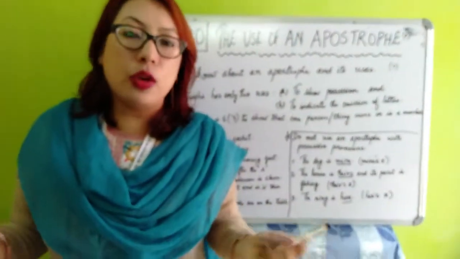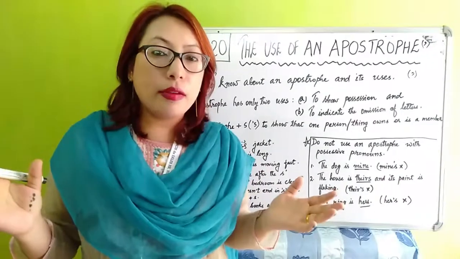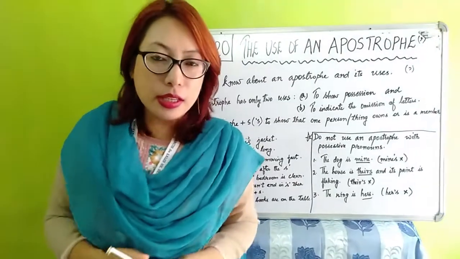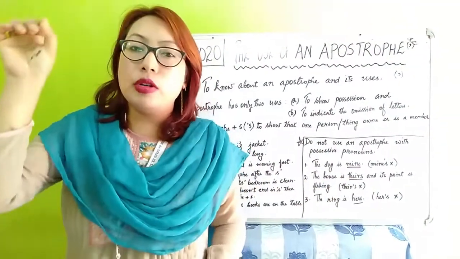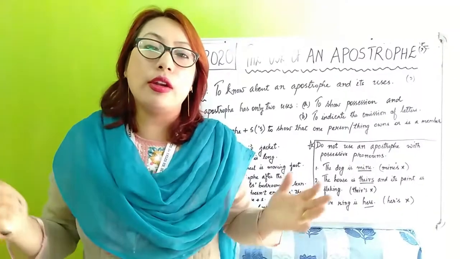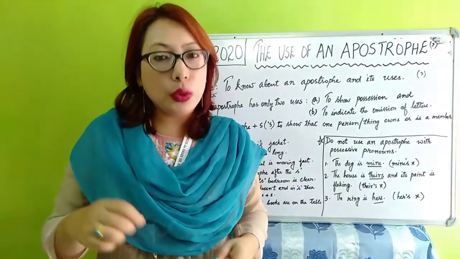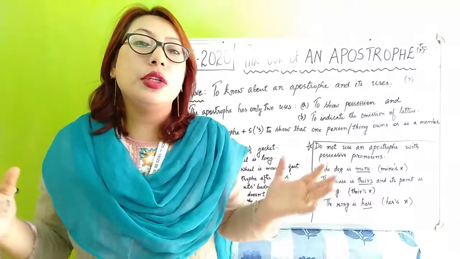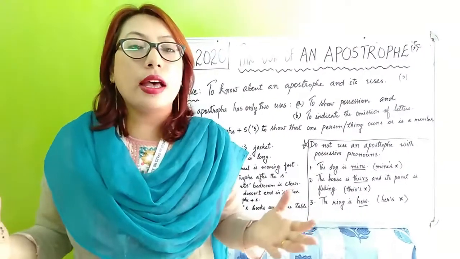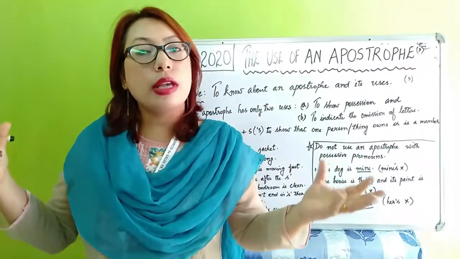So, let us recall what we have done in today's class. We have seen what an apostrophe is. An apostrophe is one of the punctuation marks used while writing. And what is its use? It tells us that something belongs to someone.